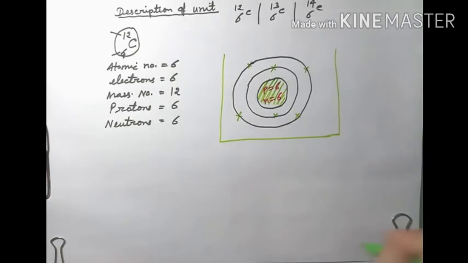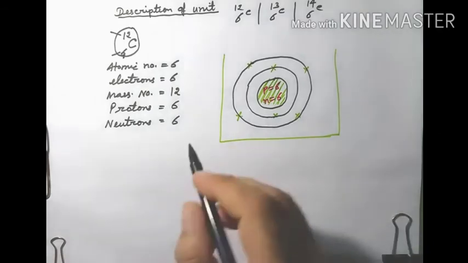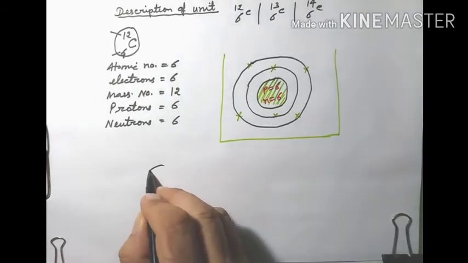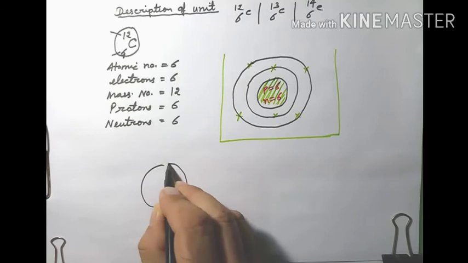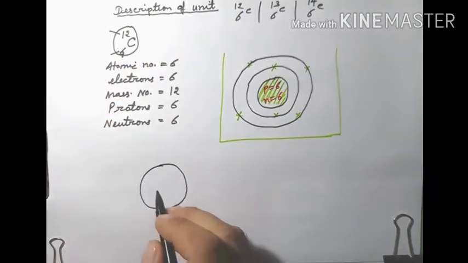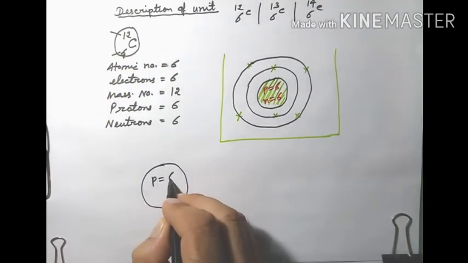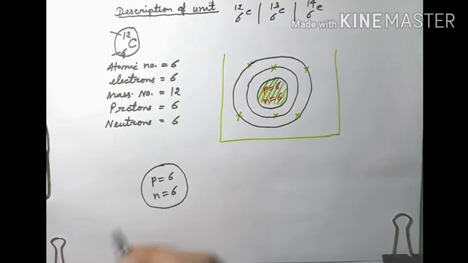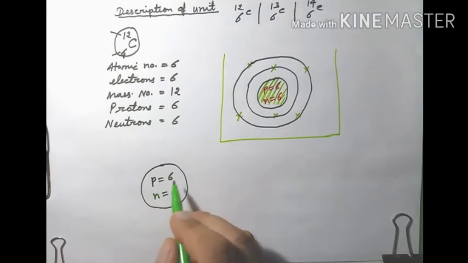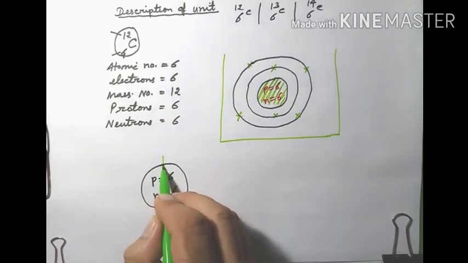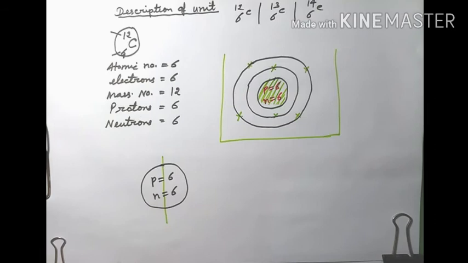Now I am drawing just the structure of the nucleus, and this is the nucleus, only the nucleus of this 6 carbon 12. Then protons how many? 6. And neutrons how many? 6. अब हमको क्या करना है? This nucleus, we make 2 pieces of this nucleus of the 6 carbon 12.